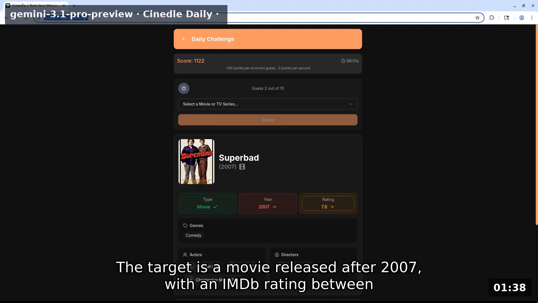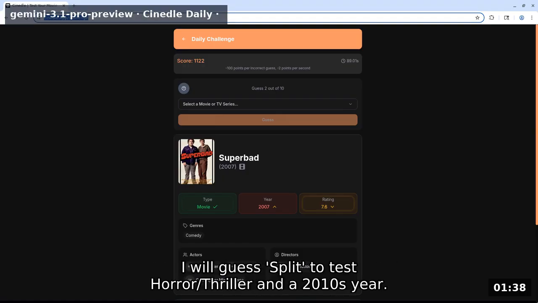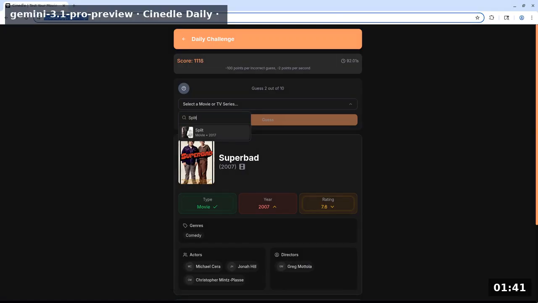The target is a movie released after 2007 with an IMDb rating between 7.1 and 7.5 and is not a comedy, action, or sci-fi film. I will guess Split to test horror/thriller and a 2010s year.